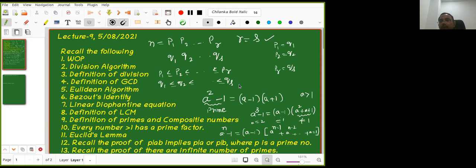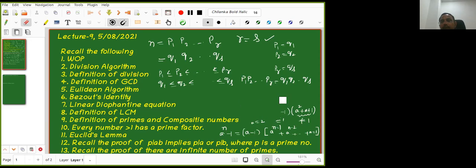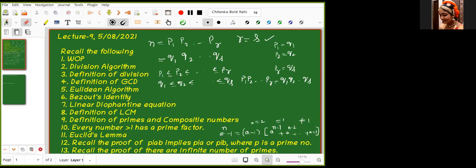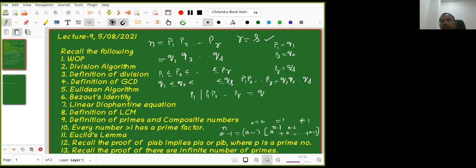So what am I doing? These two are equal, so I can write P1 into P2 into up to PR is equal to Q1 into Q2 into QS. Then what is going to happen? We can say that P1 divides P2 into up to PR times P1, which is equal to Q1 into Q2 into QS. That means P1 divides Q1 into Q2 into QS.